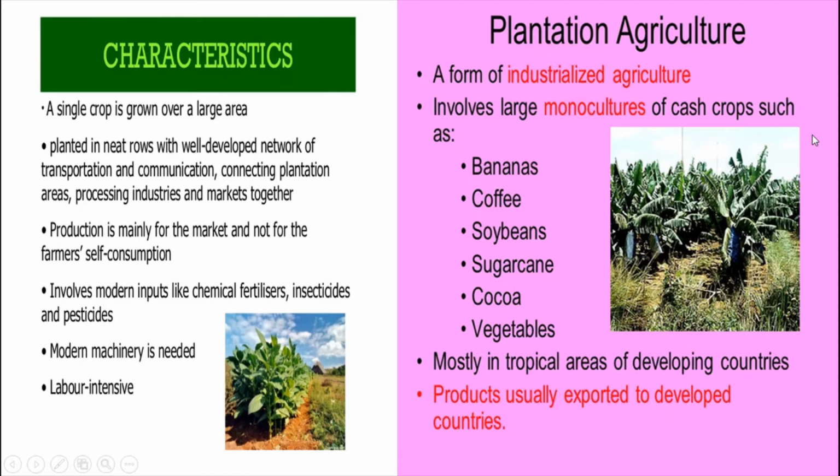Of course modern machineries are needed, and what else? Modern inputs like chemical fertilizers, insecticides and pesticides are used over here. We saw some examples: tea, coffee, rubber, soya bean, sugarcane, bananas, etc. Then I want to show some pictures regarding plantation agriculture.